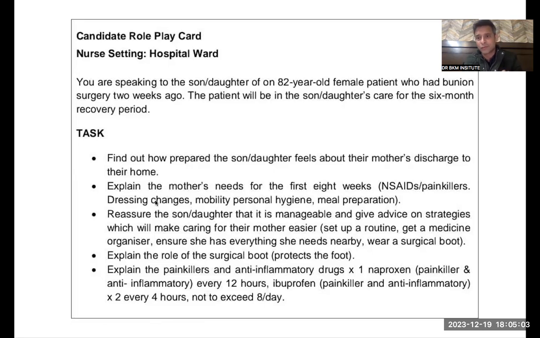And second, you have to regularly change dressings and also help her in maintaining her personal hygiene. So are you understanding my point? Yes, nurse, I am understanding. Okay, that's great. Also, meal preparation is very important. You need to help your mother in the preparation of meals, or you need to prepare the meals for your mother. So would you be able to do that for your mother? Of course, nurse, I will do that.